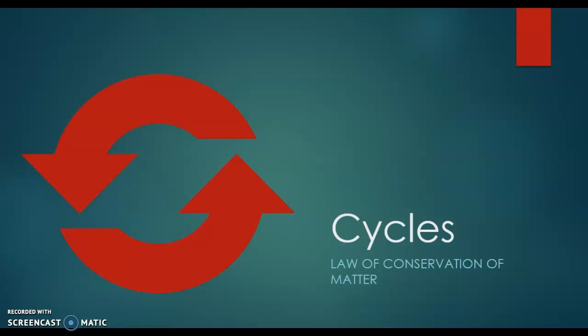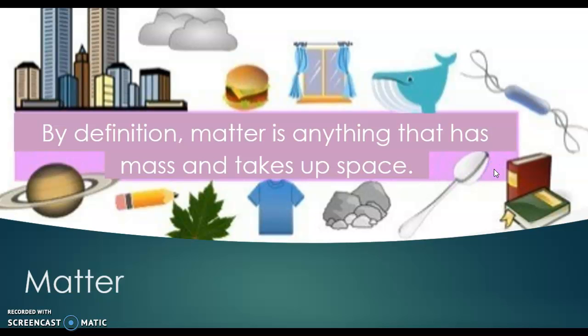Cycles, law of conservation of matter is what we're going to be talking about. By definition, if we're going to be talking about the law of conservation of mass, we have to know what it is. Well, we have to understand what matter is. By definition, matter is anything that has mass and takes up space. So, for instance, if we use a scale and we're measuring something in kilograms, that's going to tell us how much mass it has. So, matter will have mass.